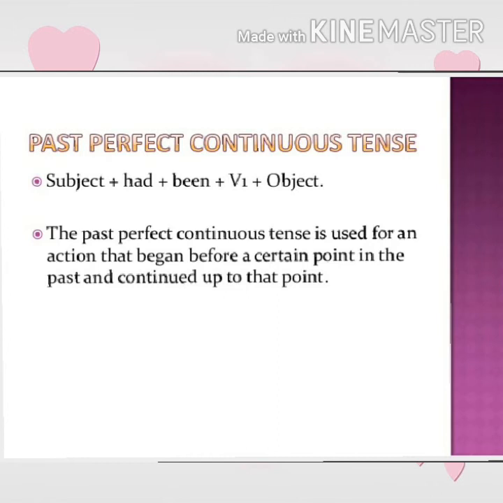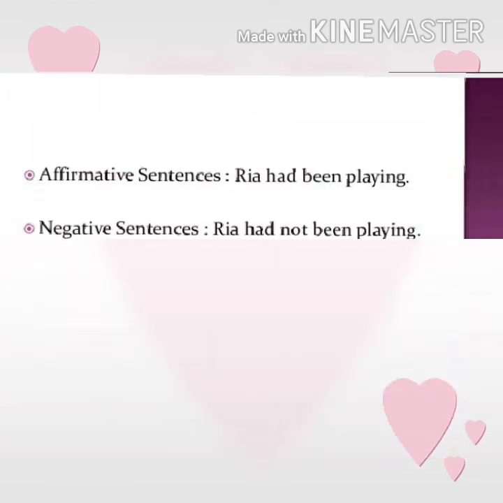First we have to use subject plus had plus been plus first form of verb with ing plus object. Past perfect continuous tense is used for an action that began before a certain point in the past and continued up to that point.